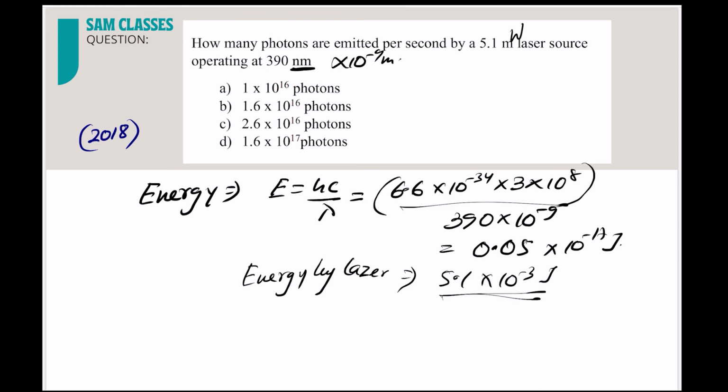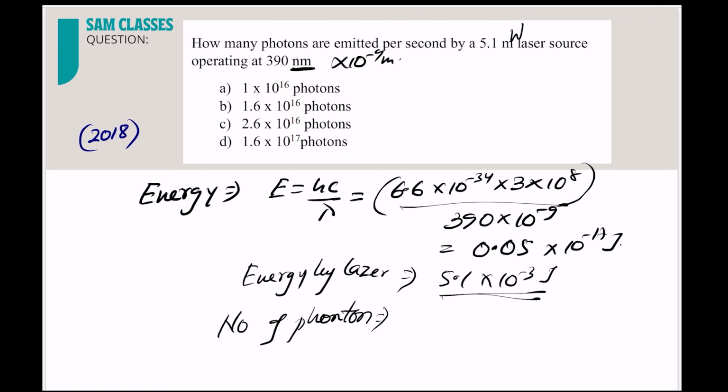Now, what is the number of photons? If I want to find the number of photons, just divide the total energy emitted by the energy of one photon, correct? We used to do the same thing. You went to the market to buy 10 pens. What is the total cost of the 10 pens? Divide by the cost of one pen, you'll get the number of pens.